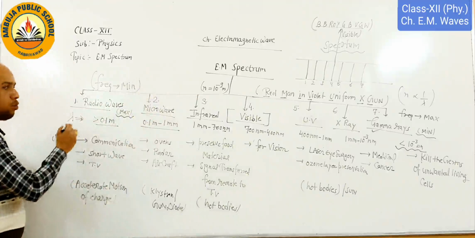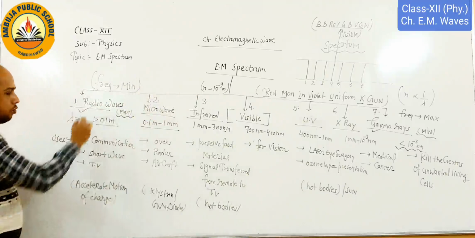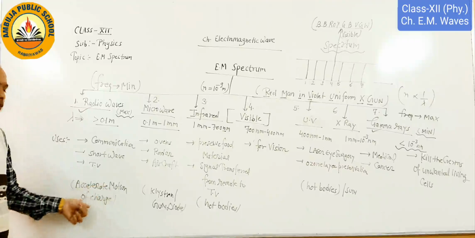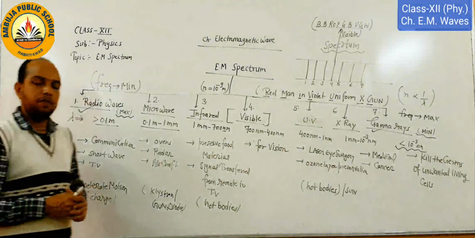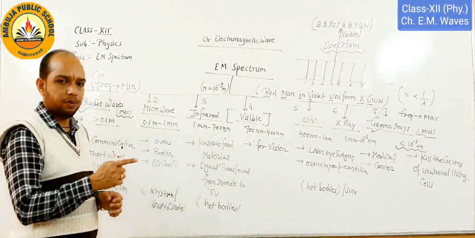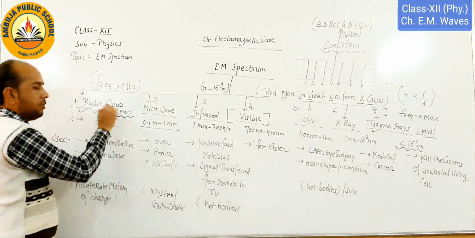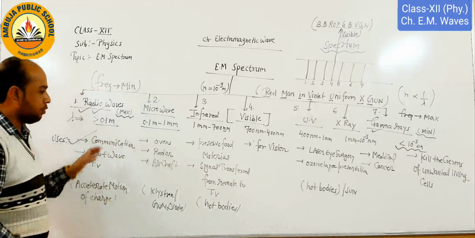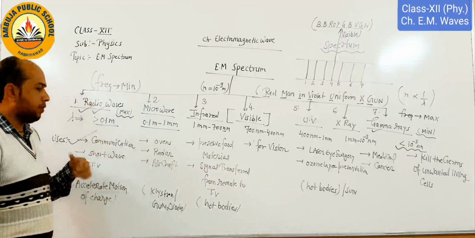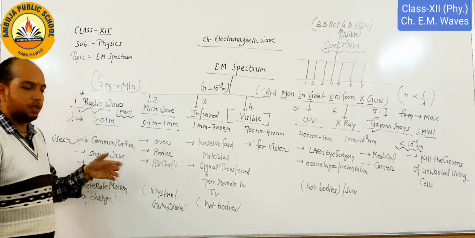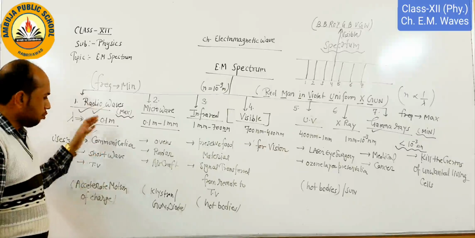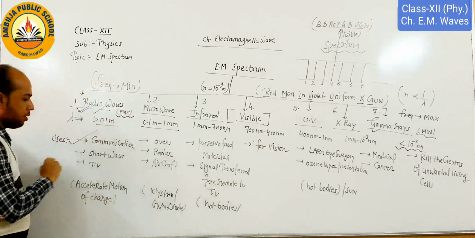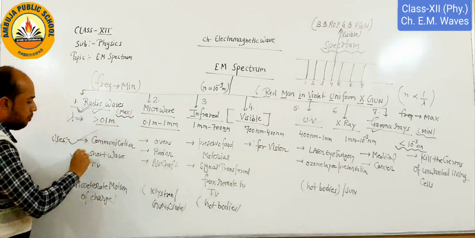Next we come to how to produce the radio waves. Radio waves are produced via accelerated motion of charge. That means whenever a charged particle is in motion, it produces radio waves, and these radio waves are used for communication purposes. As we know, in communication we require ground waves, sky waves and space waves. So all the waves require radio waves for perfect communication.